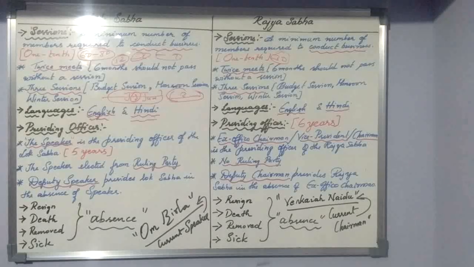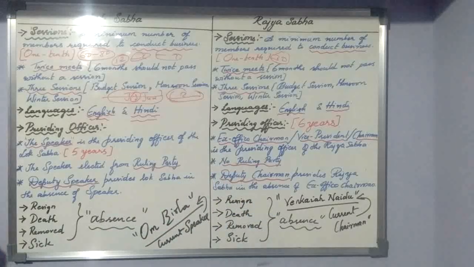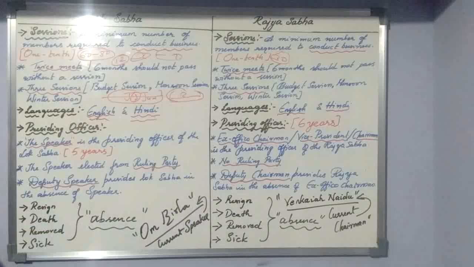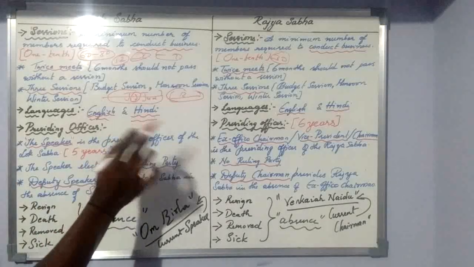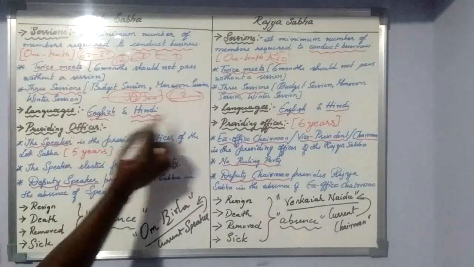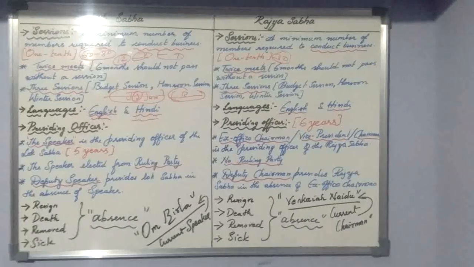Otherwise, no. Otherwise, only these 2 languages are used.